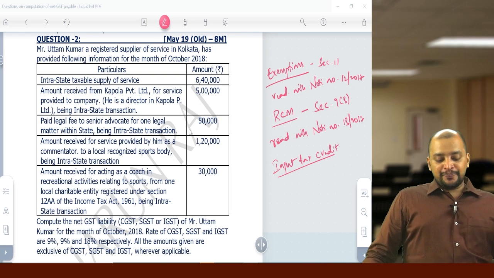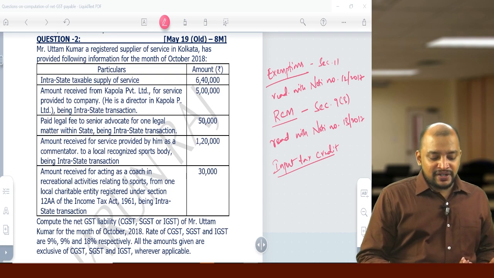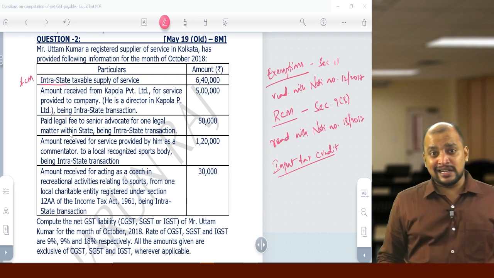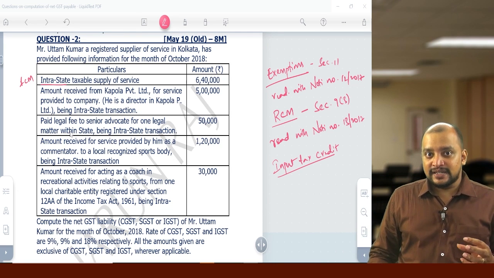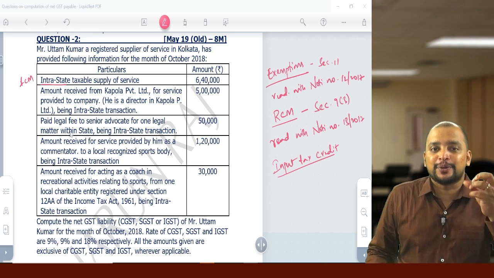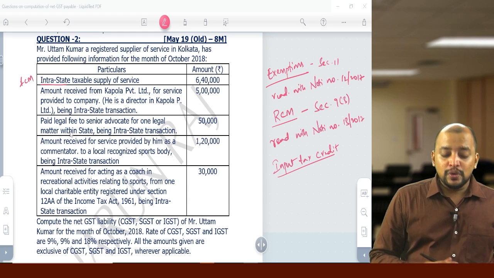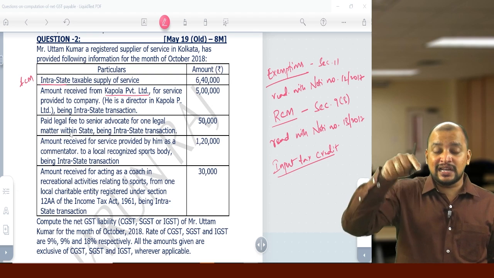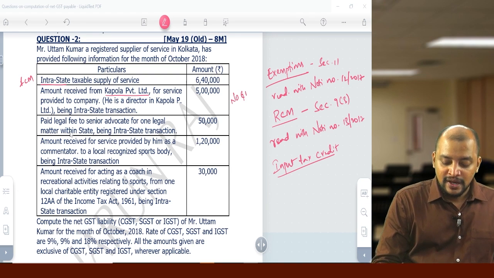Okay, now say this. In question number 2, the first one will be FCM, and that too it is given as intrastate, so CGST, SGST. Second, director services. In that salads, D for director services to company or body corporate, it will be covered under RCM. So in this case, who will pay GST? Kapola Private Limited will pay GST. So no GST in the hands of Uttam Kumar. Okay. Why?